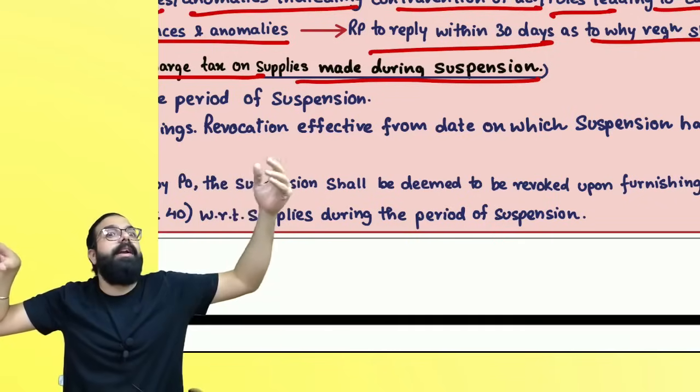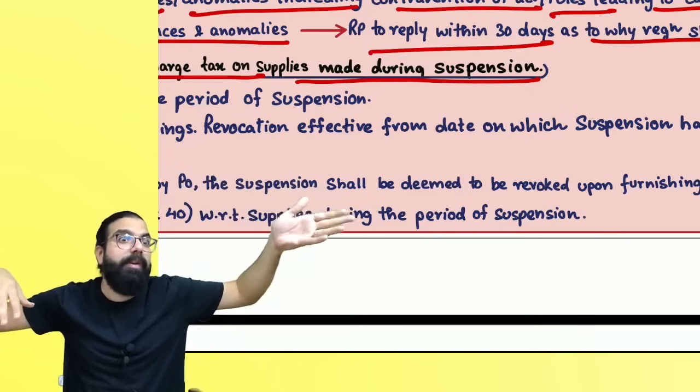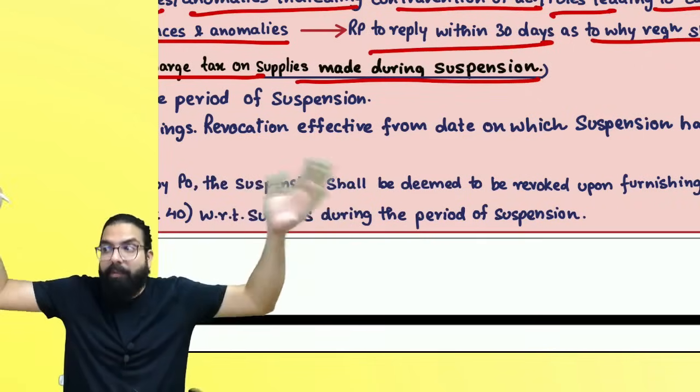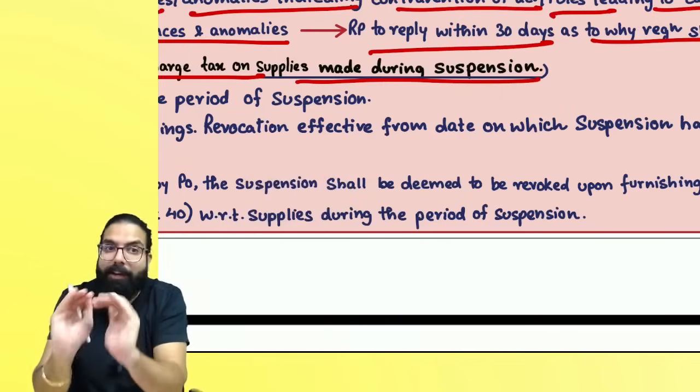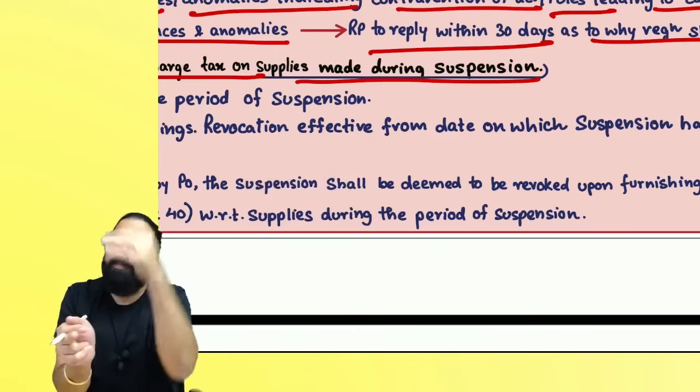Later, the government told Ramesh, your registration will not be cancelled. Then, sir, now my rebirth has happened. I am again a registered person. So during this period, whatever supplies you did, for that you did not charge GST, but you are liable. You are registered already. Suspension is revoked.